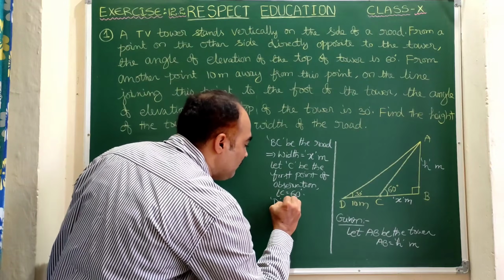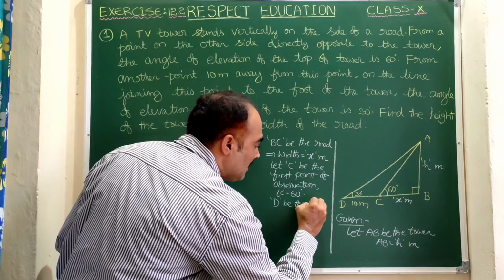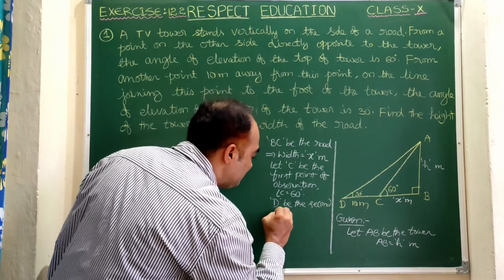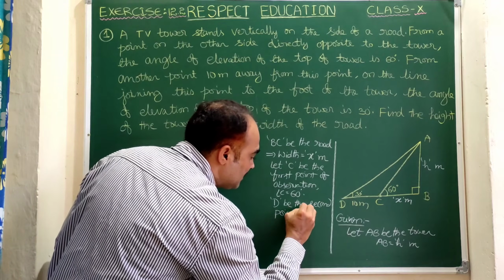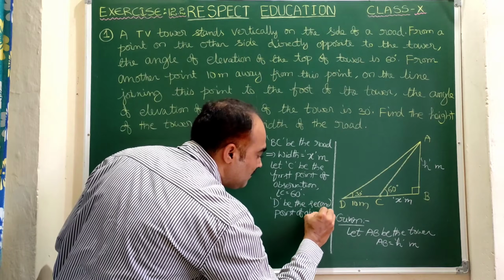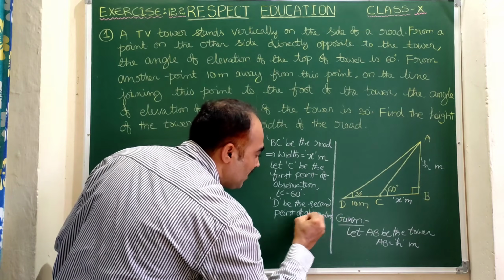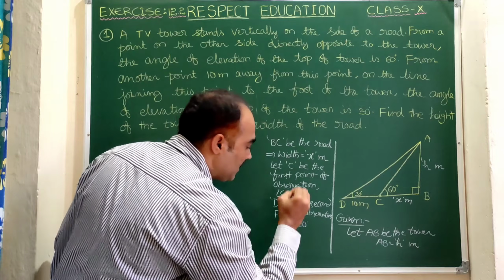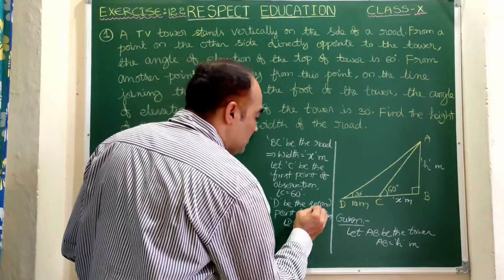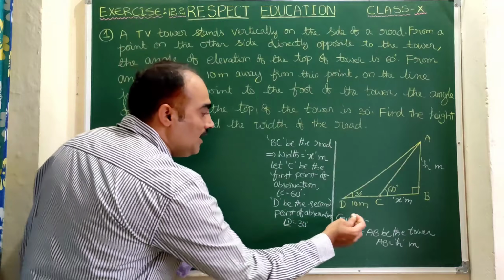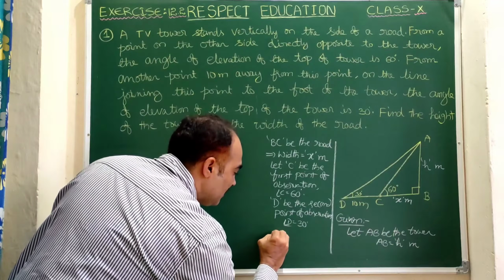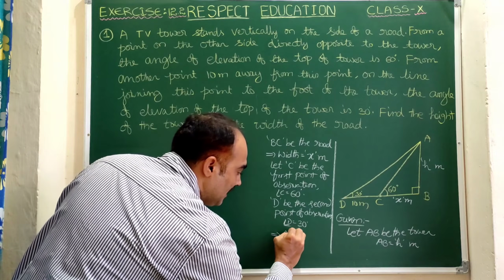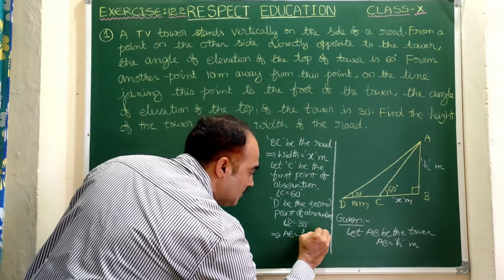And D be the second point of observation, we can take angle D as 30 degrees. Now the question is, what to find here? We need to find AB. Now to find AB is equal to h is equal to question mark.